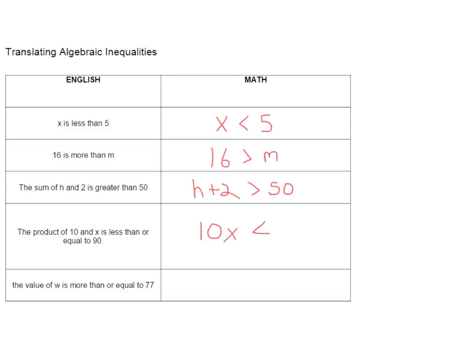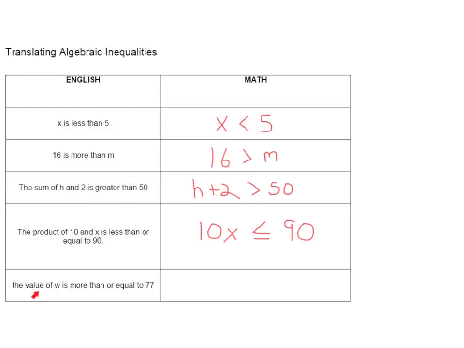Is less than, and if we had an equal as part of it, we put the equal sign underneath that. So that represents less than or equal. And it's less than or equal to 90. So the lesser side gets the smaller point, the larger side gets the big opening.